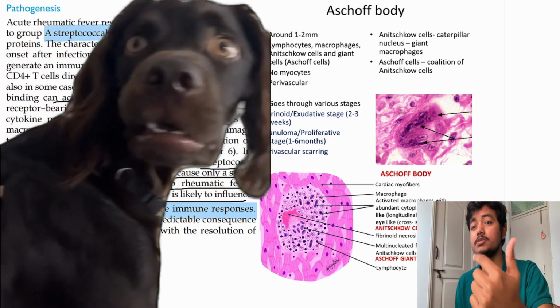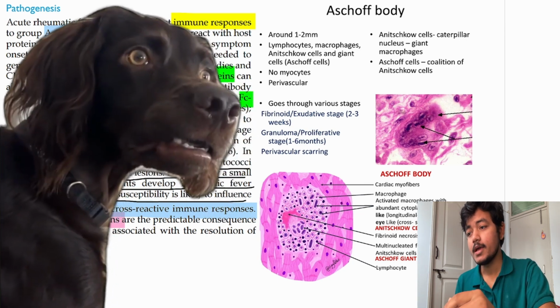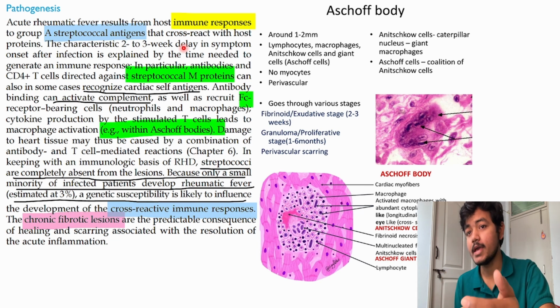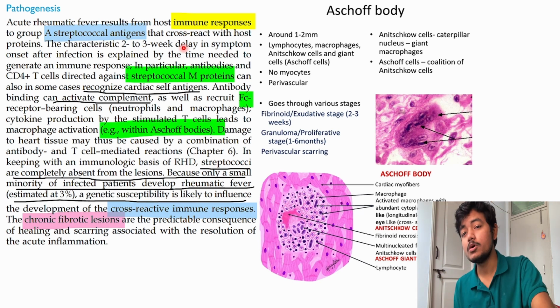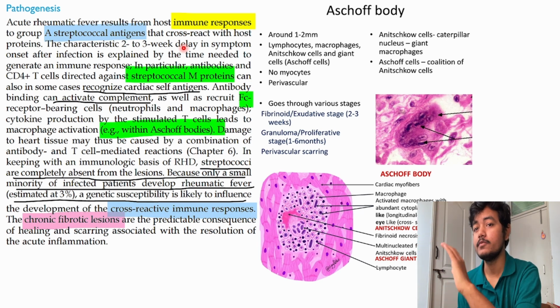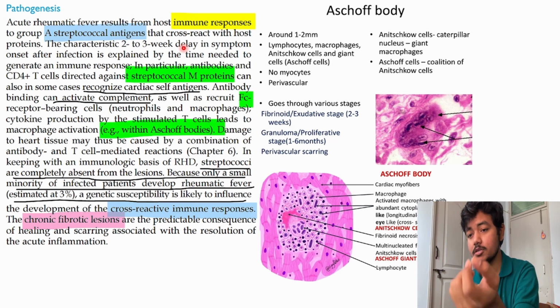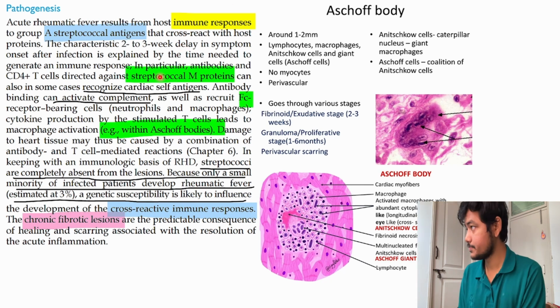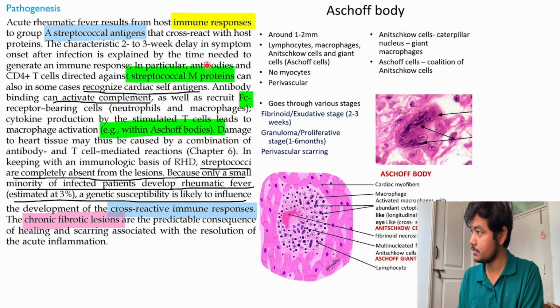So once they produce these antibodies against the M proteins, and let's suppose the bacteria are cleared and everything is gone, so bacteria is gone now, but still the antibodies will be remaining in the body. These antibodies, they will scan throughout the body, okay, for this M protein, because it's their job. So whenever they find such similar structure in the body, maybe in the heart, maybe in the kidney, maybe in the joints, maybe in the neurons, they go and attack them. They form clumps, they activate complement system, and there is inflammation, okay. So essentially I have explained to you the mechanism. We'll just read through it.